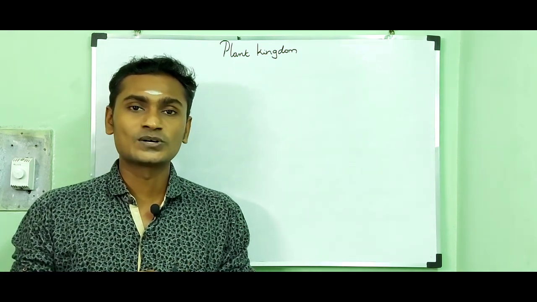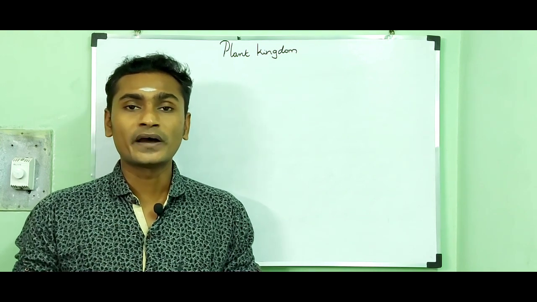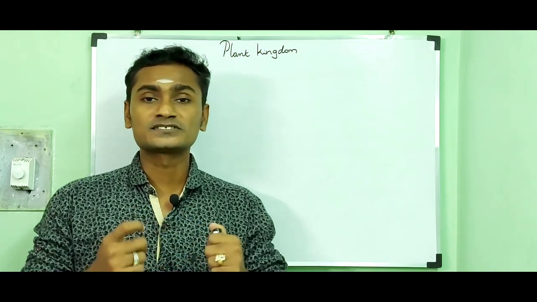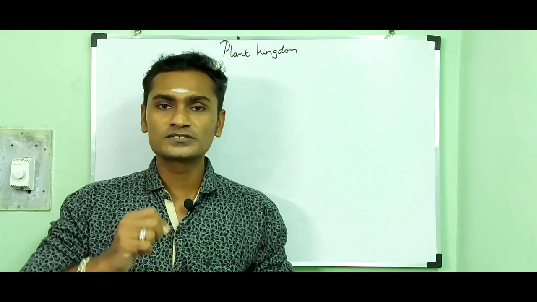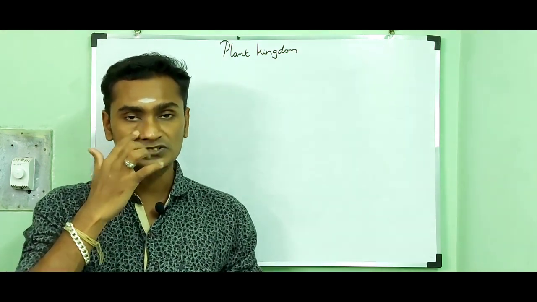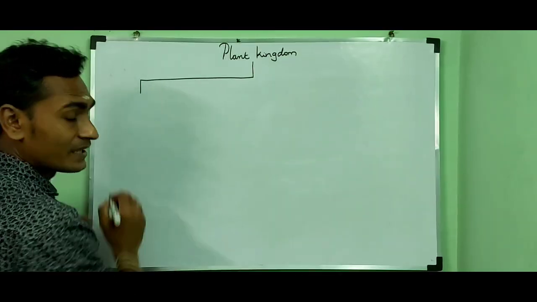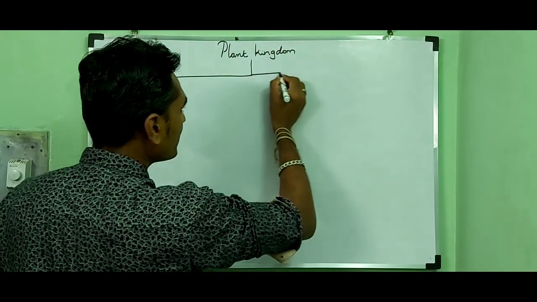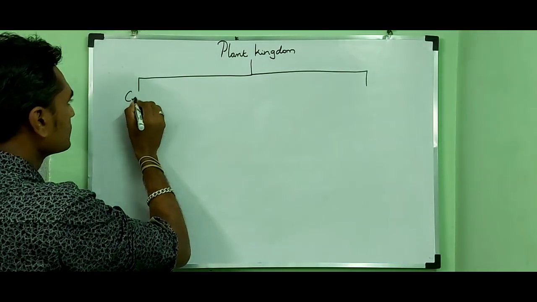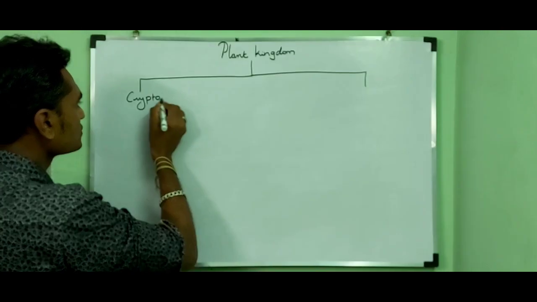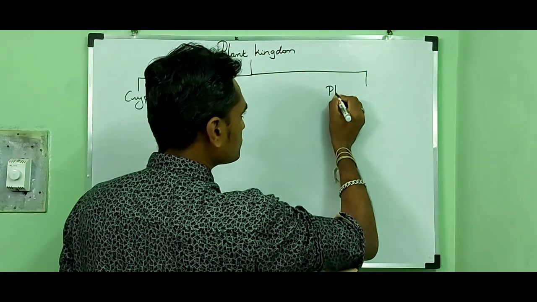Plants are diverse in nature, ranging from microscopic algae to macroscopic angiosperms. So in this video, we are going to discuss the classification of the plant kingdom. The plant kingdom can be divided into two sub-kingdoms called cryptogams and phanerogams.